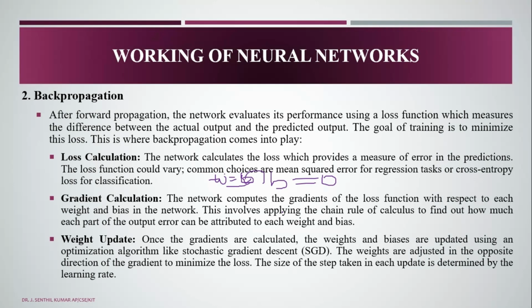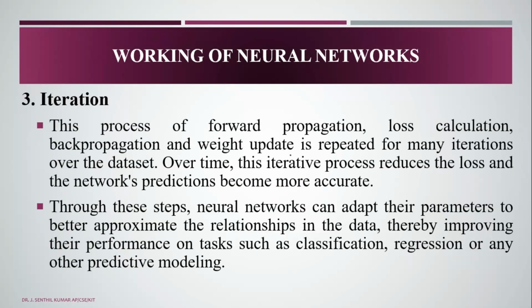So finally, we have the weight updates. With the help of the calculated loss and gradient descent, we update the weights to make the changes, using the stochastic gradient descent algorithm. We have the iteration technique: the process of forward propagation, loss calculation, backward propagation, and weight updates is repeated for many iterations over the dataset. Over time, this iterative process reduces the loss and the network's predictions become more accurate.